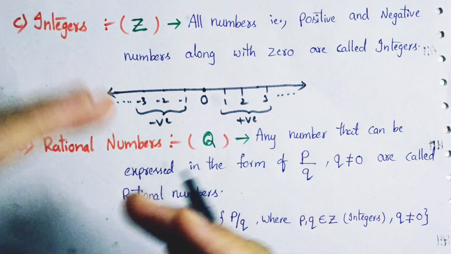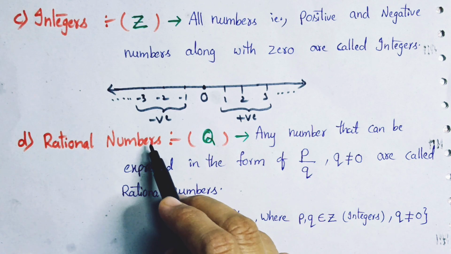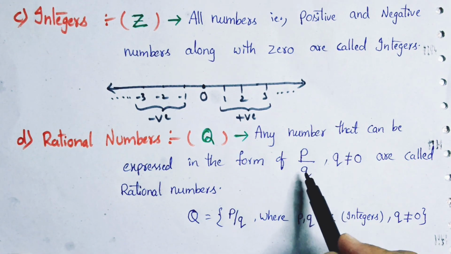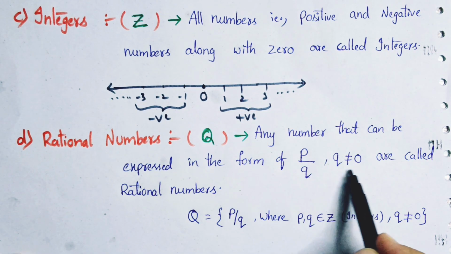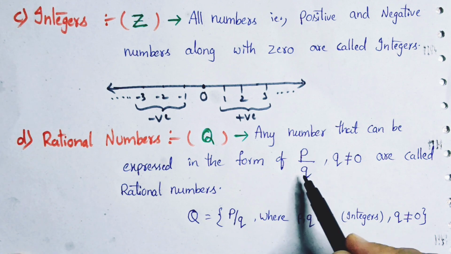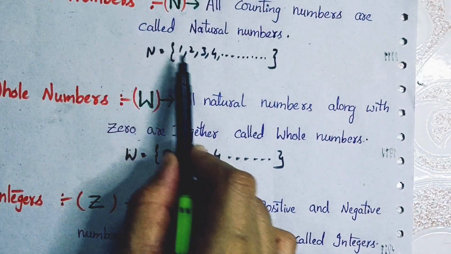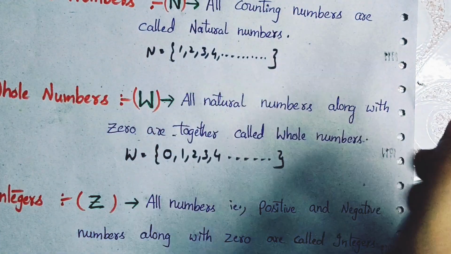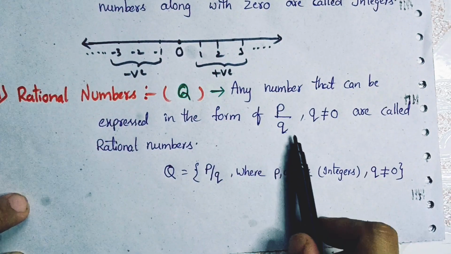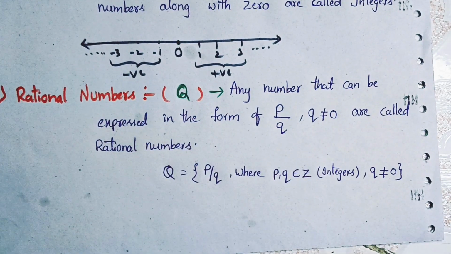These are all in the form of p by q, so they are called rational numbers. But you have to make sure that q should not be 0. In the place of q, you can take any natural number from 1 onwards, but it should not be 0.